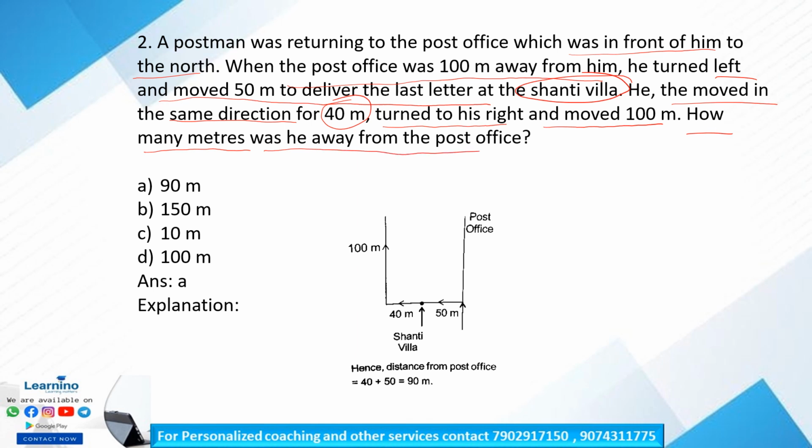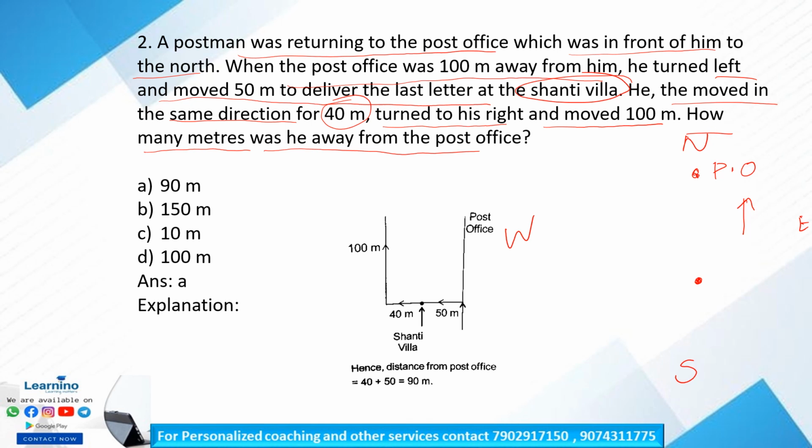Okay, so there is a postman who was returning to the post office, which was in front of him. So let us consider, here is the man, and here is the post office. He was returning to the post office, which was in front of him to the north. Is it clear? So this is north, south, west and east. So the post office is in front of him to the north, and he is returning to the post office.